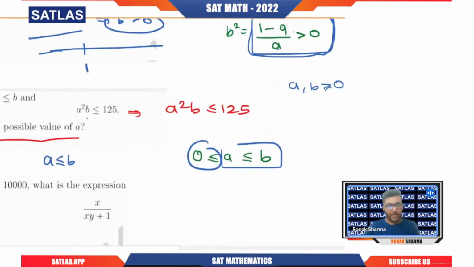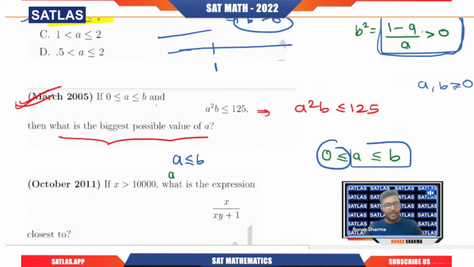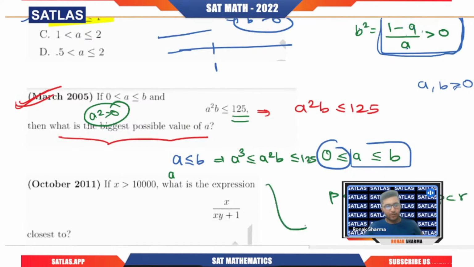Now I want a square b. So what I will do is first multiply by a square on both sides. Because if a is greater than 0, then a square is for sure greater than 0, right? So if I multiply by a square on both sides, this will become a cube and this will become a square b. But they have given us that a square b is less than or equal to 125. That means what? If p is less than q and q is less than r, then for sure p is less than r. So we are going to apply the same thing.